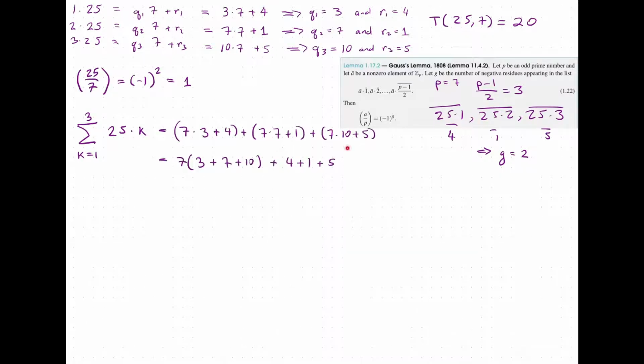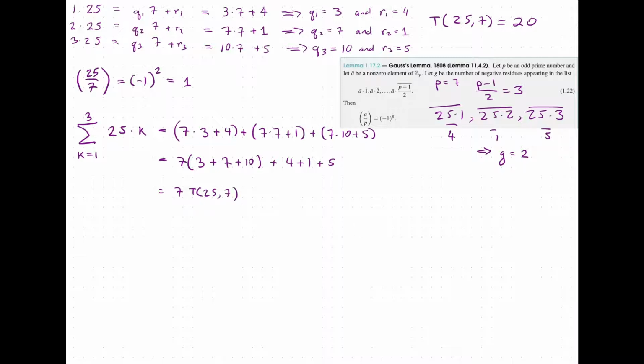So this is just adding them together, but for all of these, we of course have a common factor of 7. So we can factor out that 7, and we're left with 3 plus 7 plus 10. But that's our value for t of 25, 7. So we have here 7 times t, 25, 7, the Eisenstein value of 25 at 7.